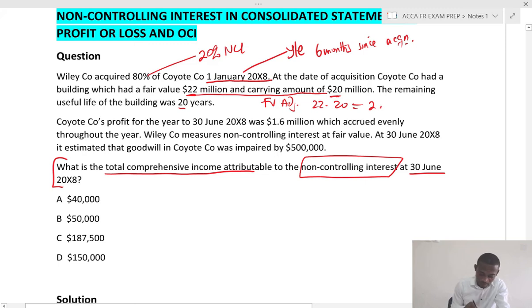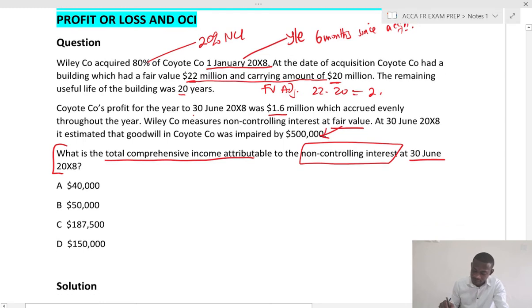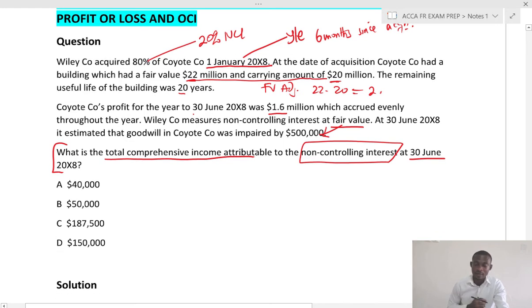Now, Koyot's profit for the year ended was 1.6, which accrued evenly throughout the year. Now, Willie measures non-controlling interest at fair value. Now, at 30th June x8, it is estimated that goodwill in Koyot was impaired. So once they use fair value, NCI will share in their impairment.